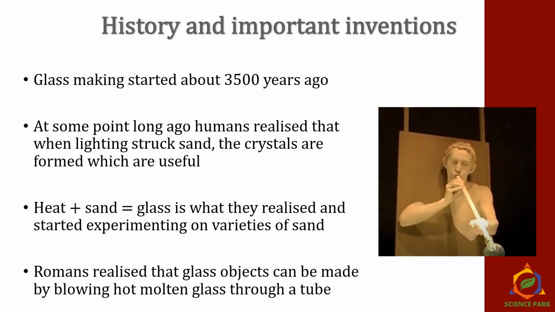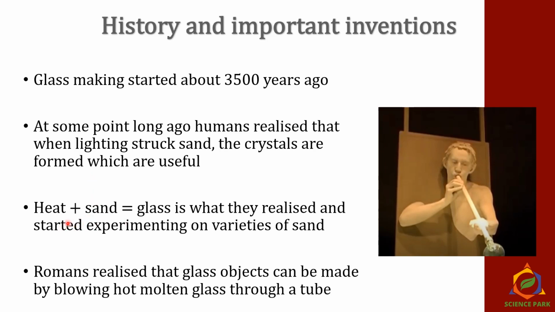Now let's see the history and important inventions about glass. Glass making started about 3500 years ago. At some point long ago, humans realized that when lightning struck sand, crystals were formed, which were useful.